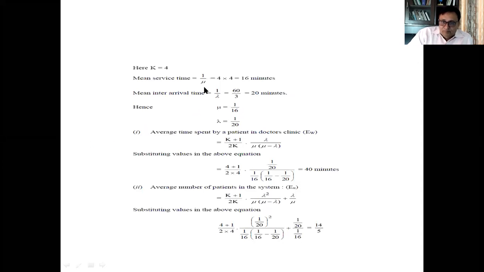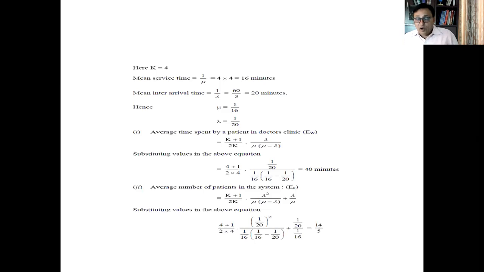Hence mu is equal to, because these are minutes and you have to convert them into rates, 1 by 16. So in 1 minute the mean service rate is 1 by 16, and the arrival rate lambda will be 1 by 20. So here we have calculated mu and lambda. Now the other information we have to put in the formulas and get the information as required. Accordingly we can take the decision on how we are affected, whether by the number of persons in the queue or in the system, or the time spent in the system or the time spent in the queue.